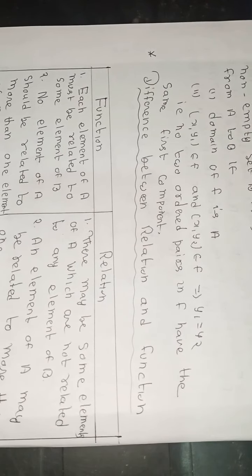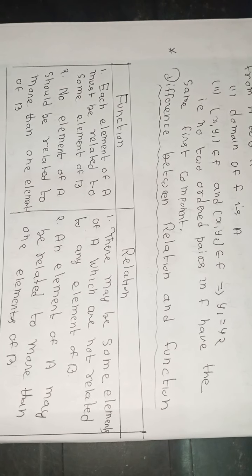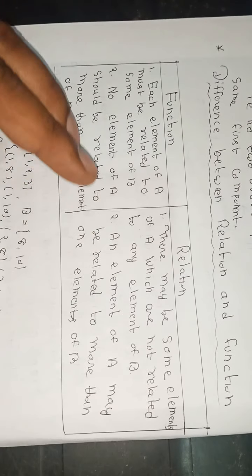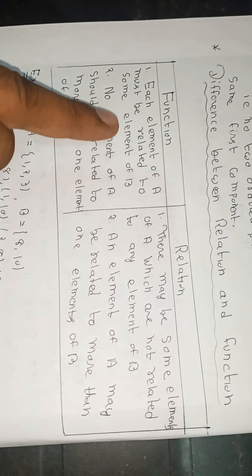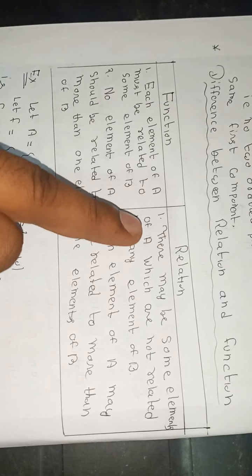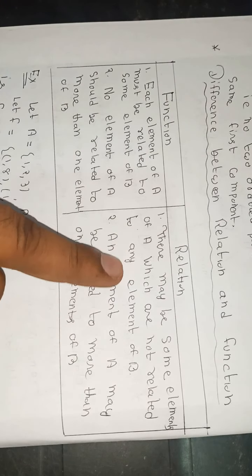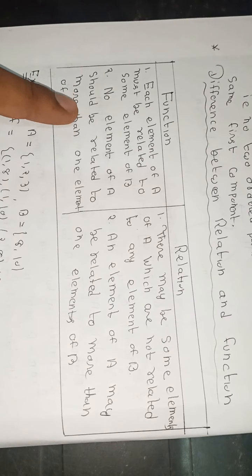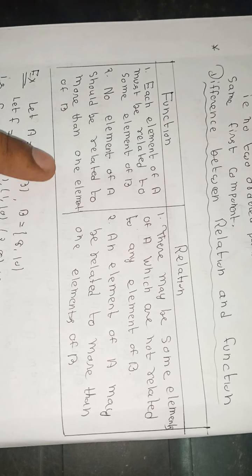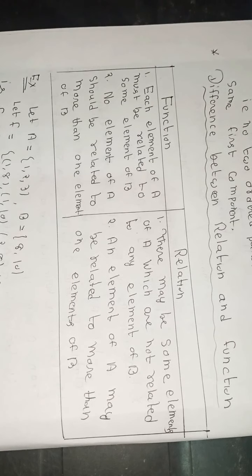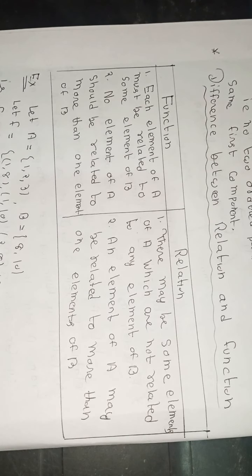Now, what is the difference between function and relation? In a function, each element of A must be related to some element of B. But in a relation, there may be some elements of A which are not related to any element of B. In a function, no element of A should be related to more than one element of B. In a relation, an element of A may be related to more than one element of B.